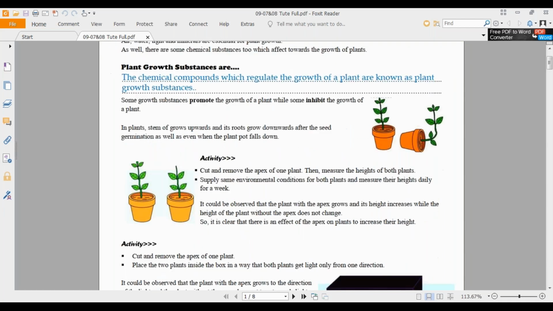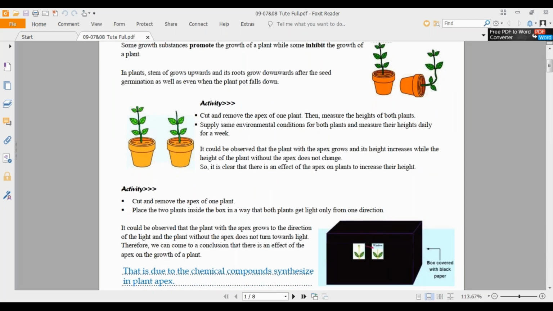So here the first activity is to cut and remove the apex of one plant, then measure the heights of both plants. Supply the same environmental conditions for both plants and measure their heights daily for a week. Very first, you have to take plant pots. One plant, you have to keep as it is. And the other plant, you have to cut the top of that. Both plants, you measure their heights, and thereafter you keep them under sunlight, giving all the factors needed for the plant, for both plants. Day by day, for about 1 week, you have to measure their heights.